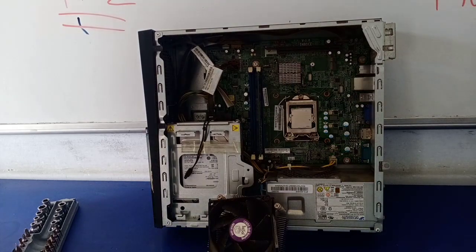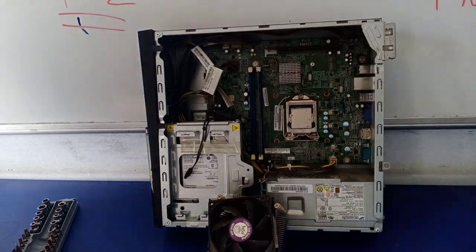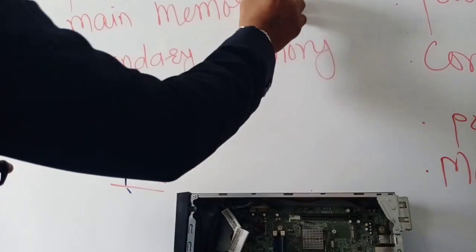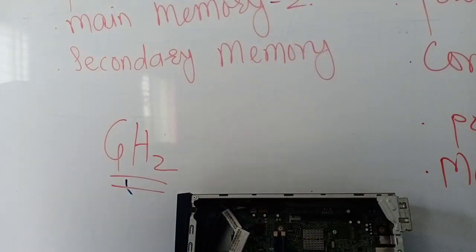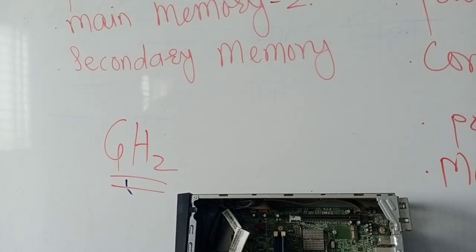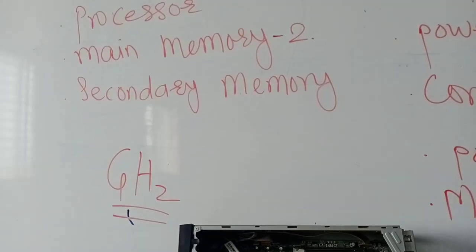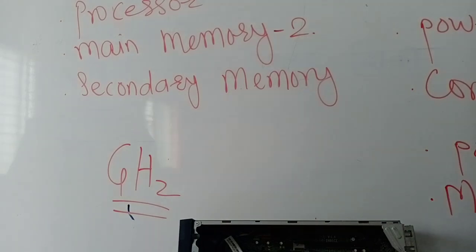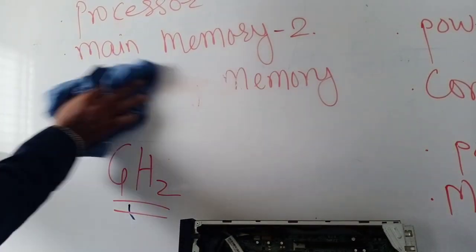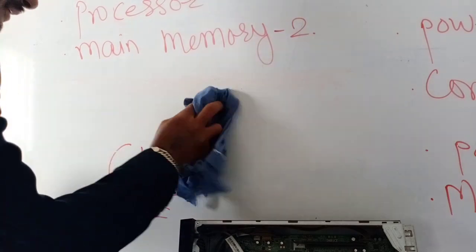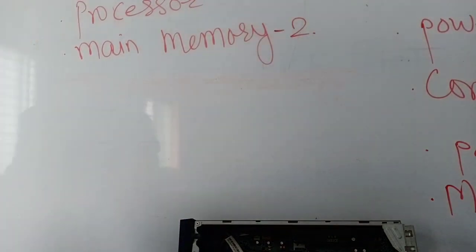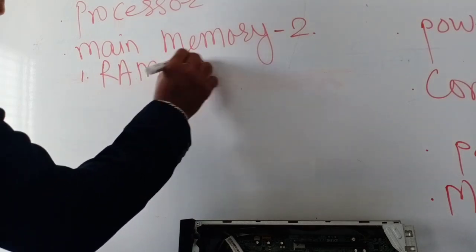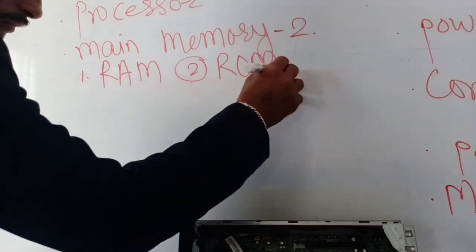Next, main memory. How many types of memory are there? There are two types of memory. One is RAM, another is ROM.